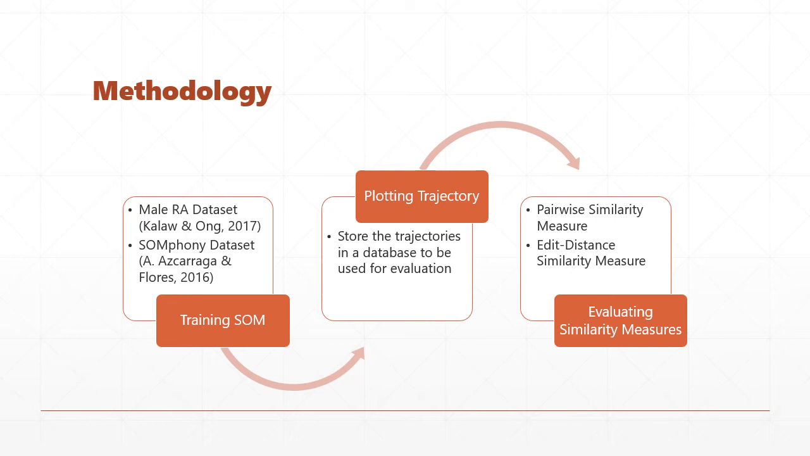The next step is plotting the time series, the brainwave and symphonies, to their respective SOM. Once the time series is plotted into the SOM, we now refer to it as a trajectory. This trajectory will then be stored to be used for evaluation. After plotting the trajectories into the SOM, we evaluate the similarity measure by giving them an unknown trajectory and letting them find similar looking trajectories. We then check the results using visual inspection.